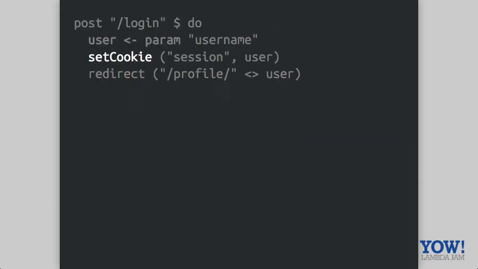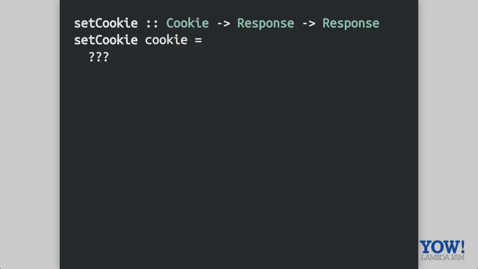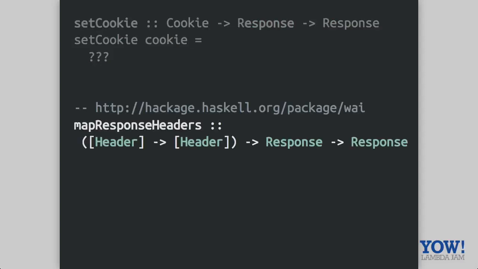Finally, we're going to go back to the set cookie function, which is going to be a little bit different than our previous response-constructing functions. Rather than constructing a response, we've already constructed our redirect response, so what we need to do is manipulate it in some way. This function is going to take in this response and then somehow add the set cookie header. There's a useful function in Y called map response headers, which takes the response, gives you a function that you can manipulate by adding and removing headers, and then gives you back a new response.